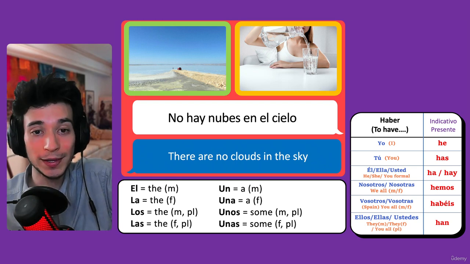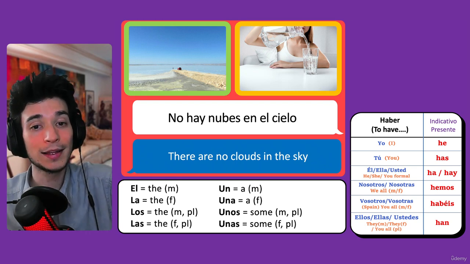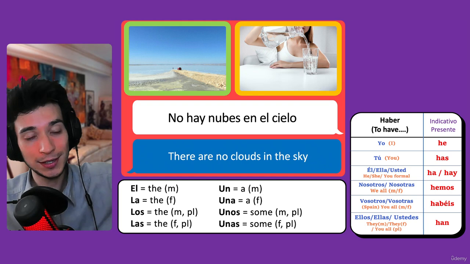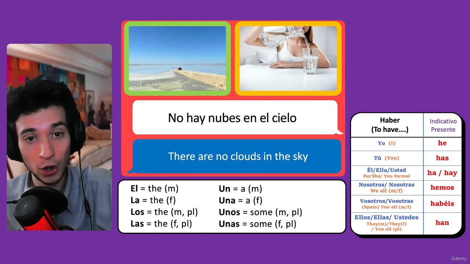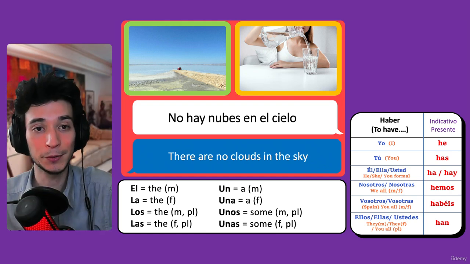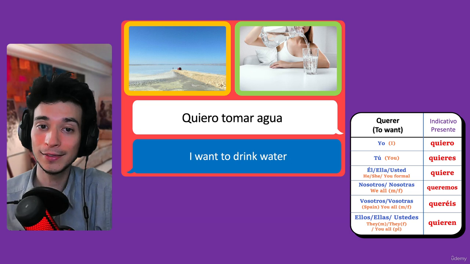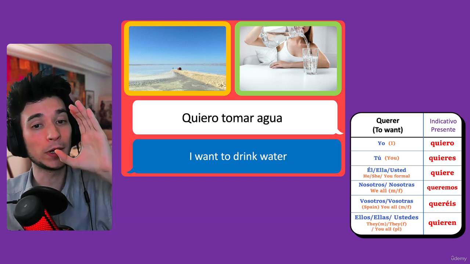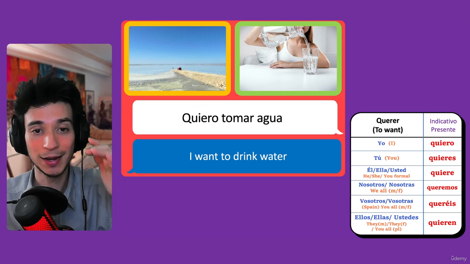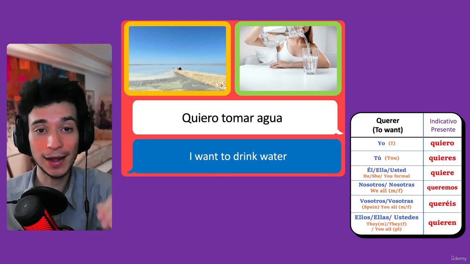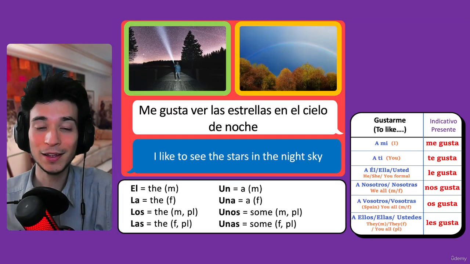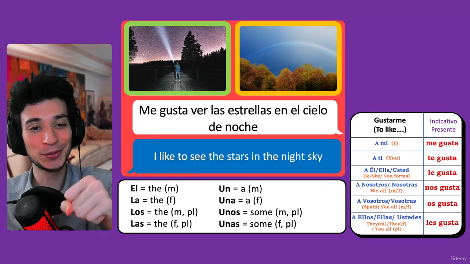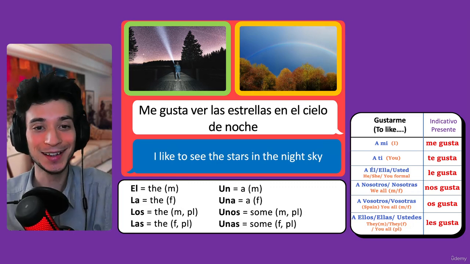No hay nubes en el cielo. There are no clouds in the sky. And the next one. Quiero, I want, tomar agua, to drink water. Quiero tomar agua. So we're almost there, almost to the end. I told you it's a long lesson. There's a lot of vocabulary in this one.